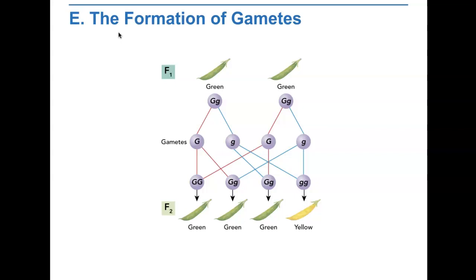Let's assume, as Mendel might have, that the F1 plants inherited an allele for green pods from the green parent and one for yellow pods from the yellow parent. Because the allele for green pods is dominant, all the F1 plants have green pods. During gamete formation, the alleles for each gene segregate from each other so that each gamete carries only one allele for each gene. Thus, the F1 plant produces 2 kinds of gametes, those with the green pod allele and those with the yellow pod allele.